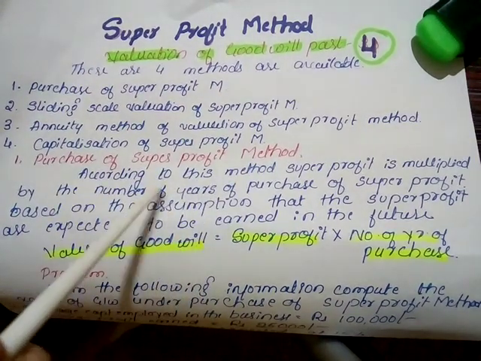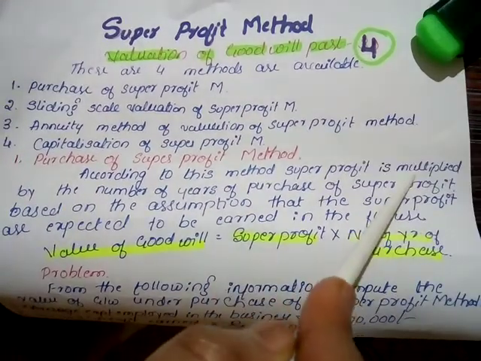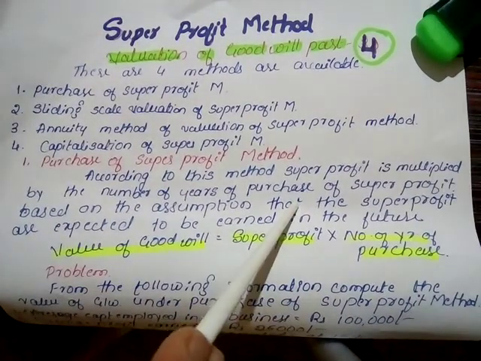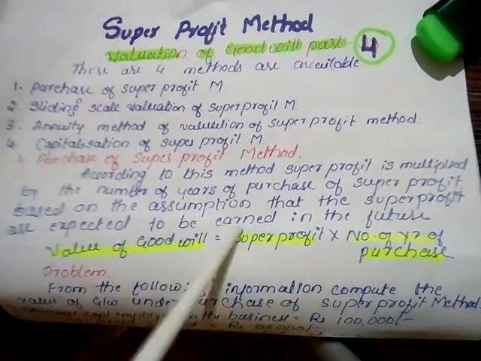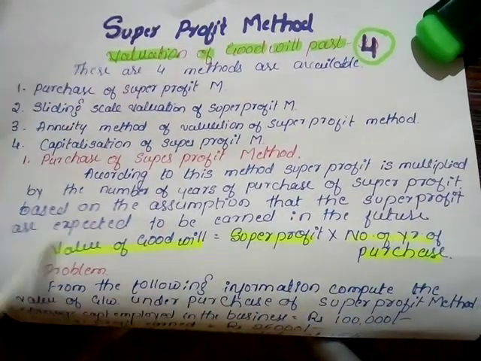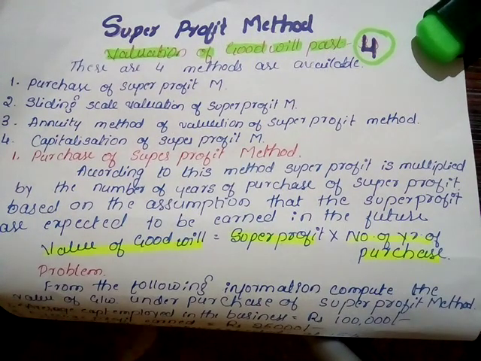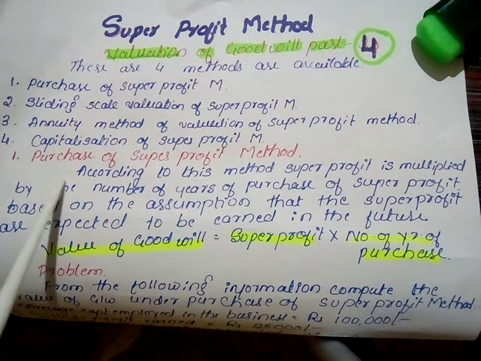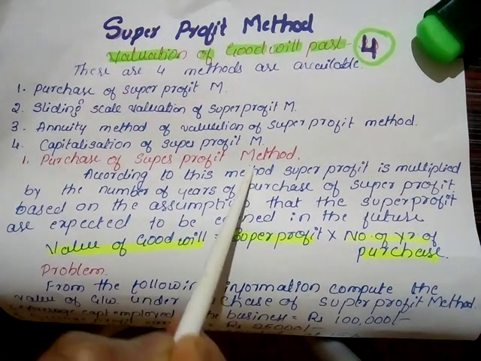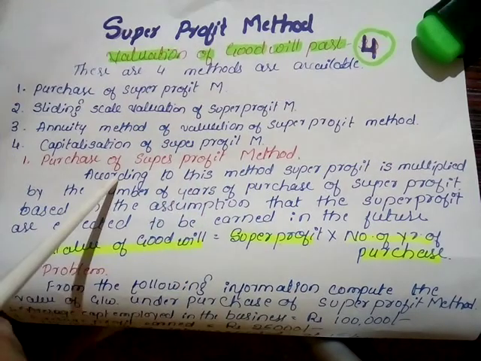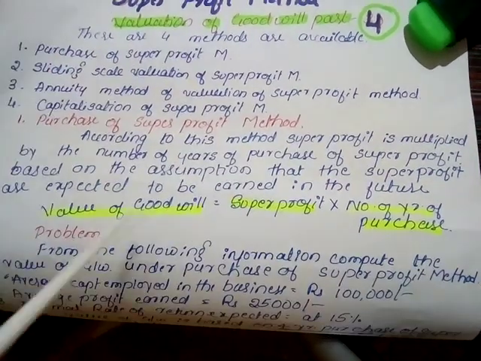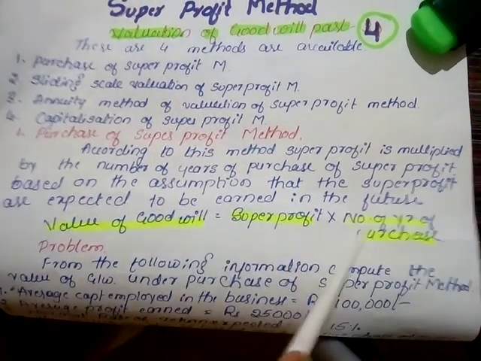According to this method, super profit is multiplied by the number of years of purchase of super profit, based on the assumption that super profit is expected to be earned in the future. Under this method, it is assumed that the company will definitely earn a profit in the coming years. That means there is no loss for the coming years. This is the main assumption under the purchase of super profit method.